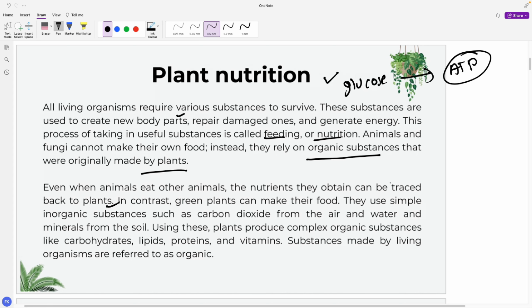So the green plants actually make their own food by using carbon dioxide, water and light. The process is called photosynthesis, right? We're gonna learn in depth about plant nutrition, photosynthesis and also several limiting factors, right?